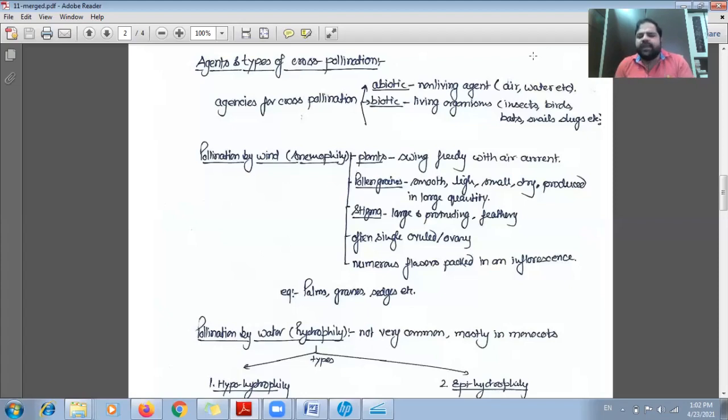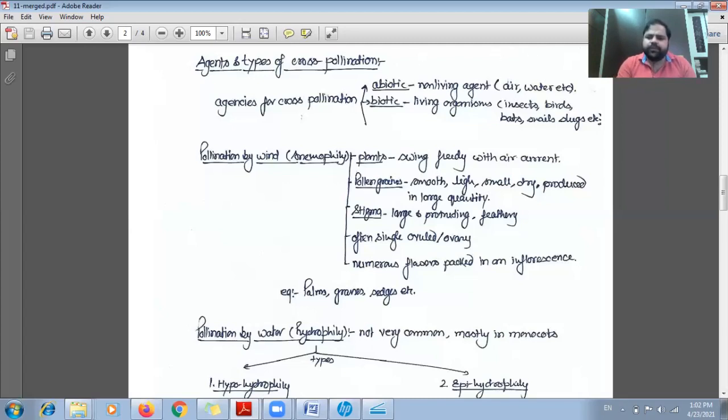Numerous flowers are packed in a single inflorescence, so the chance would be more for successful pollination. If several flowers are there, then there will be more chance to produce the offspring. Now the examples are palm, grass, etc.